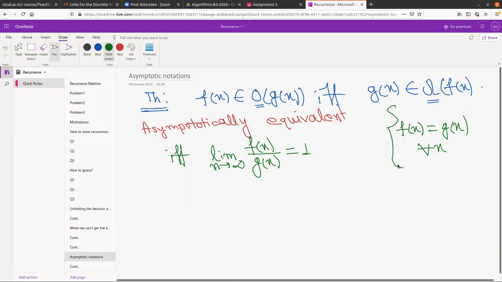But in case of asymptotics, we have loosened some conditions, because here we don't need it for all x. We can take x greater than or equal to some n. That is one thing. We also don't need the whole equality to hold. We can take c of f(x) equal to some c dash of g(x), a multiplication by some positive constant.